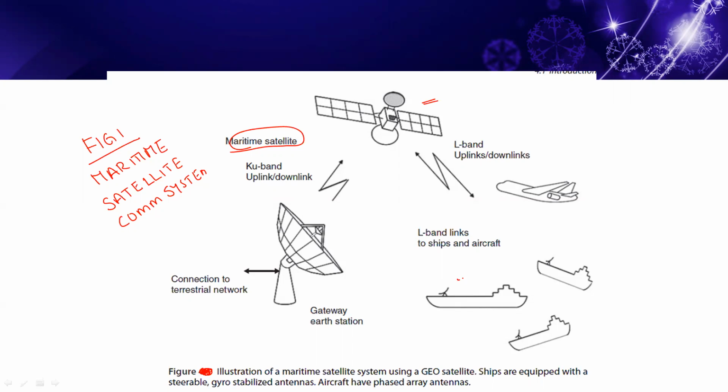We have various receivers placed here. This is the total ground earth station. These are the various users, like aircraft and ships, with uplink and downlink frequencies for the Ku band and the L band.